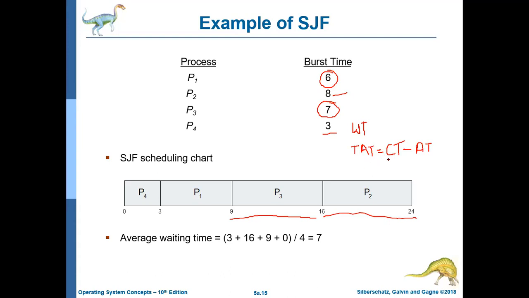Turnaround time equals completion time minus arrival time. Here the arrival times for the processes are not given, which means the arrival time for all the processes will be 0. So completion time will be equivalent to your turnaround time. Turnaround time for P1 is 9, P2 is 24, P3 is 16, and P4 is 3. That is the turnaround time: process completion time minus process arrival time.